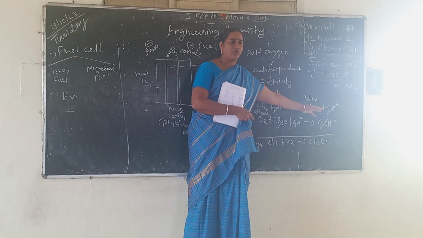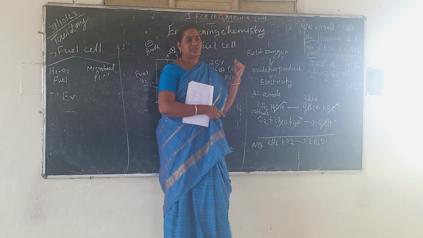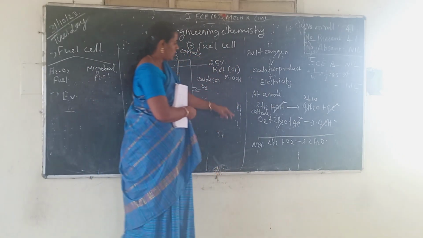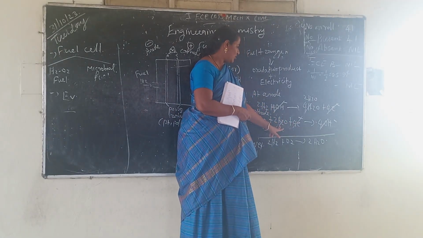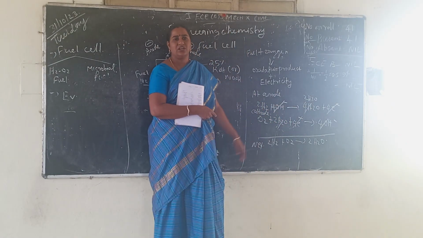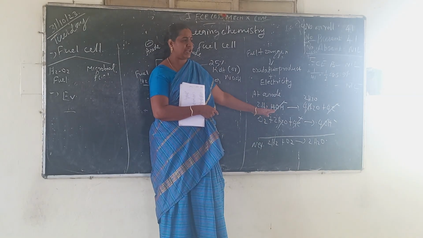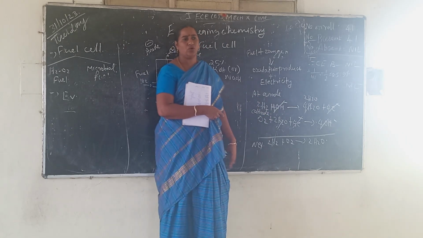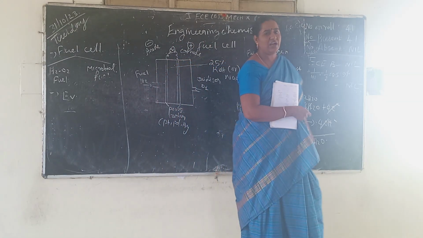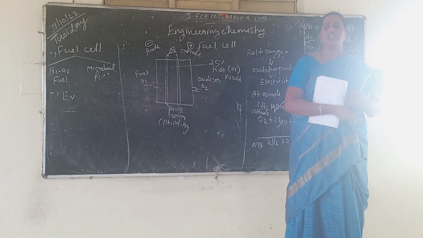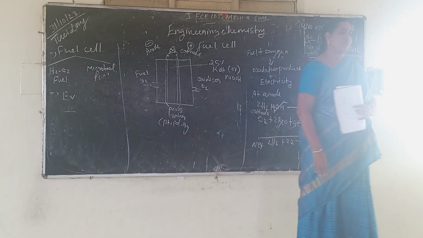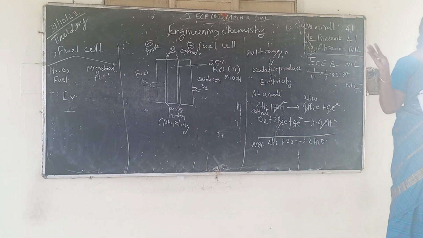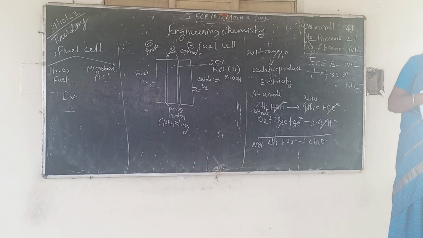Okay, these liberated 4 electrons are absorbed by the oxygen because oxygen is bubbled through the cathode. So oxygen plus 4 electrons plus water gives 4 OH minus. Balancing both the reactant and the product side, we get the net reaction: H2 plus O2 gives H2O. So the main application of fuel cell is producing electricity and also water. It is very eco-friendly and produces high voltage. Especially these kinds of cells are used in ships and submarines etc.